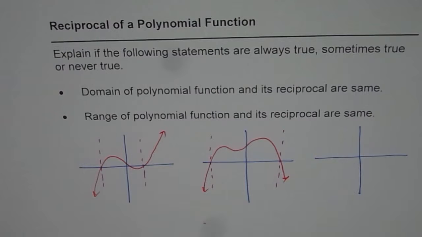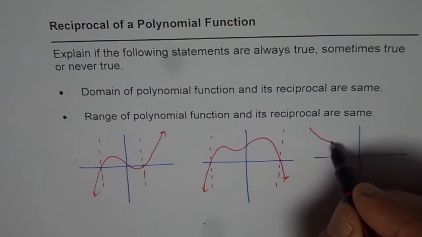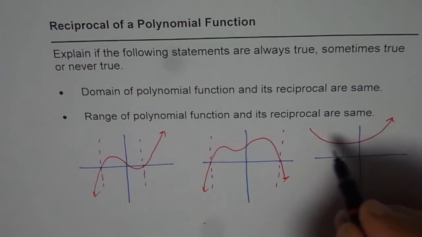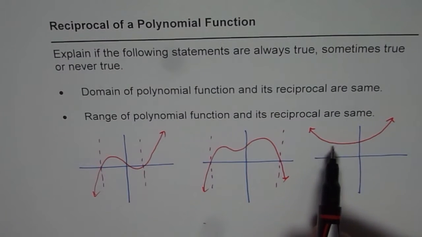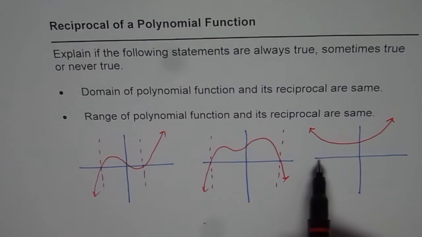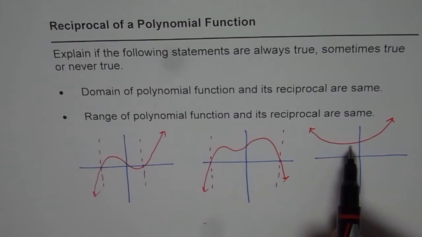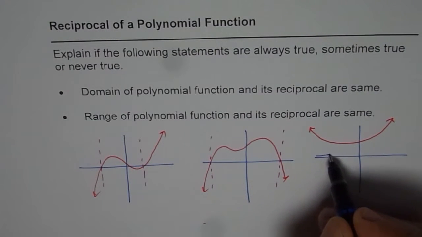That's interesting. How about a graph something like this? Now that is also representative of a polynomial function, even degree, and there is no x-intercept. So sometimes true, there is no x-intercept, and therefore there is no restriction on domain on the reciprocal of this function. The reciprocal of this function could be something like this, right?